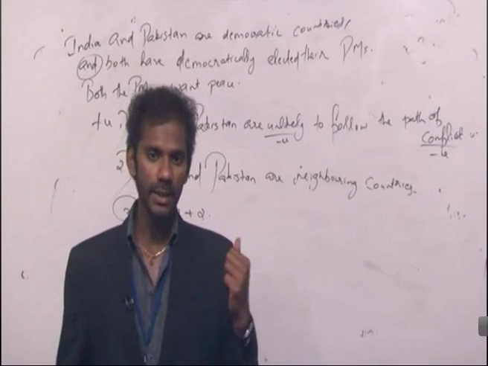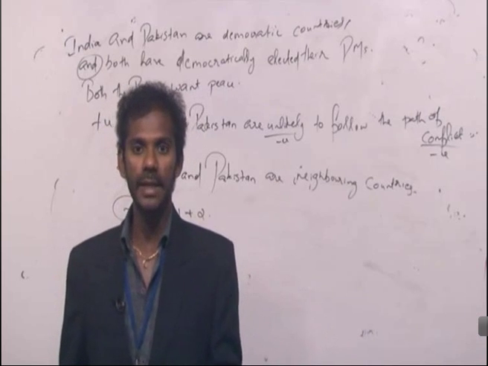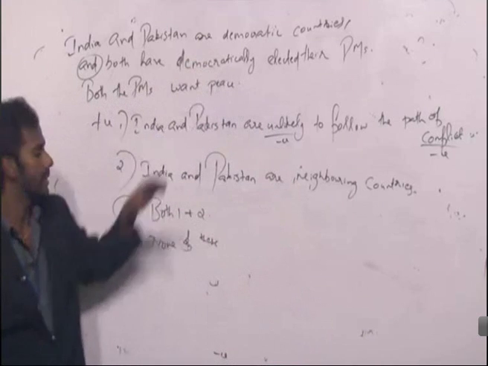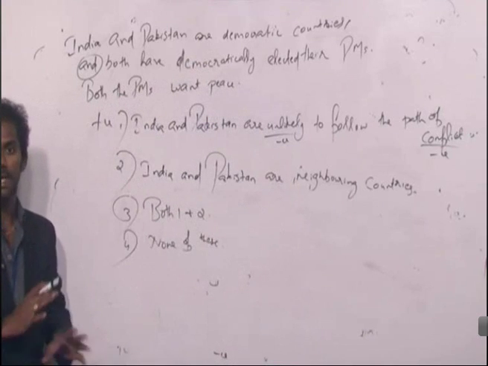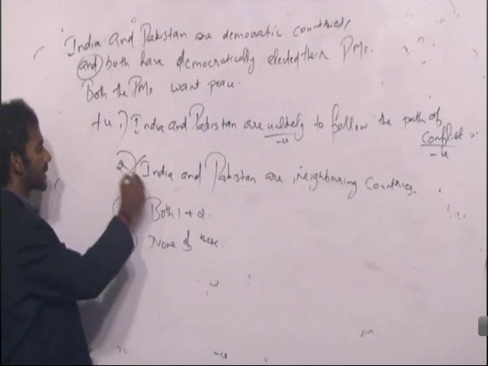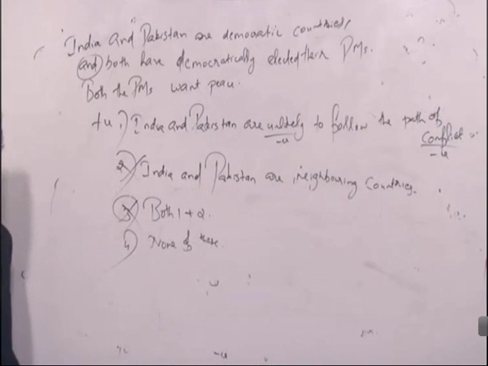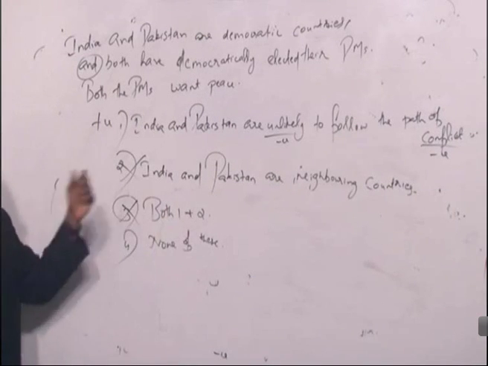Clear? According to the question, they are democratic countries. According to option 2, they are neighboring countries. That is general knowledge. This idea is not given there in the question. So even though 2 is positively charged, it cannot be considered as an answer to this question. 2 is eliminated. Based on that, 2 and 3 are gone. Right? Because 3 says both 1 and 2. Fine. Right. Come to the first option.